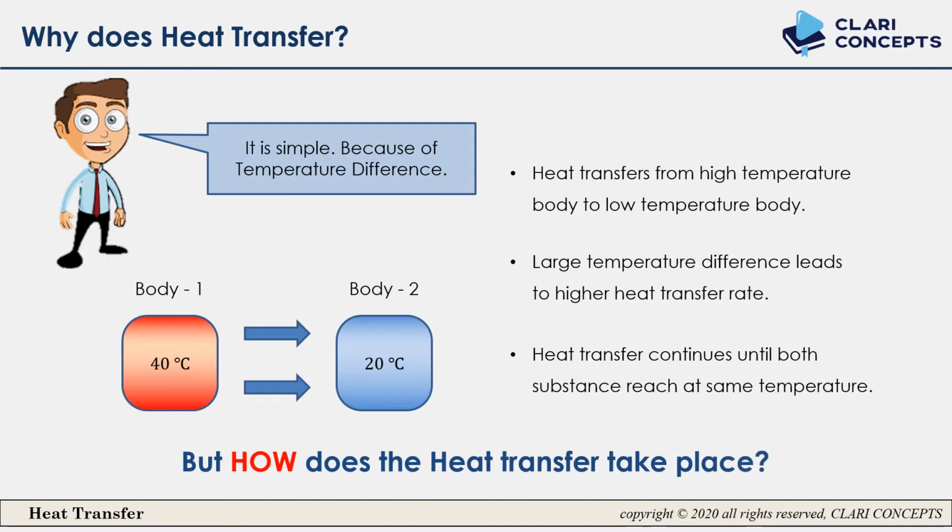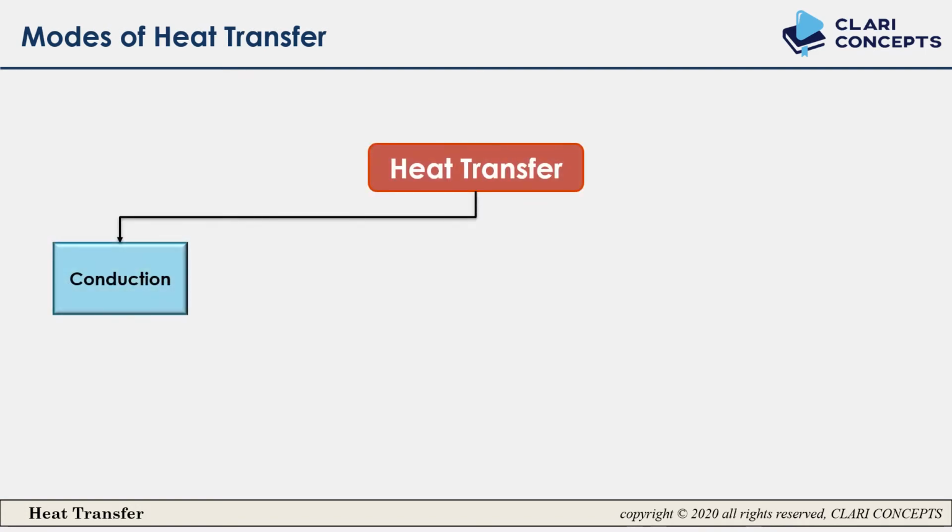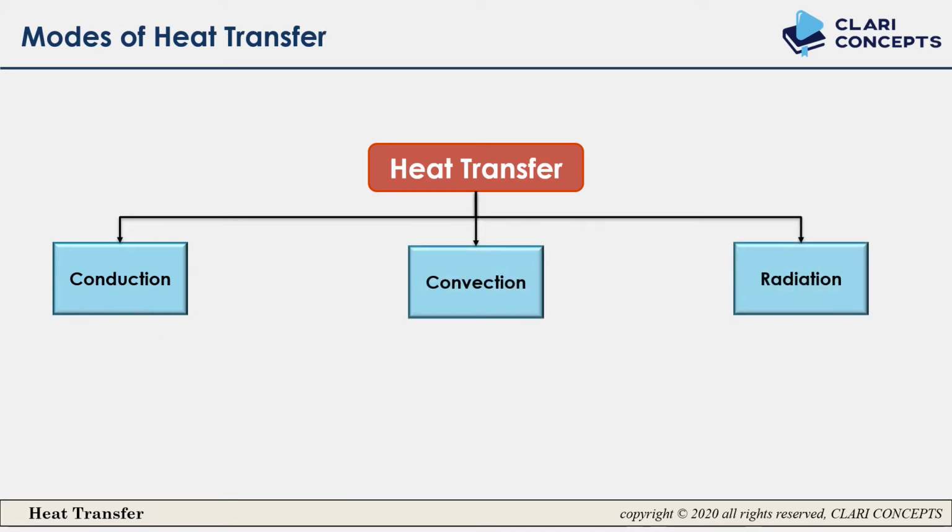Now one more question is, how does heat transfer take place? What we discussed is why heat transfer takes place, but now the question is how it takes place. So the answer is, modes of heat transfer. Heat transfer can be done by conduction, by convection and by radiation. These three are the modes by which heat can be transferred. We will discuss each in detail, but let us begin with conduction.